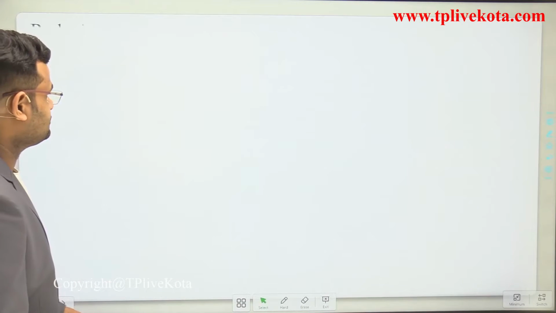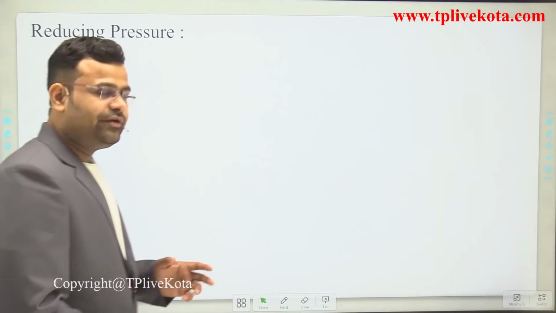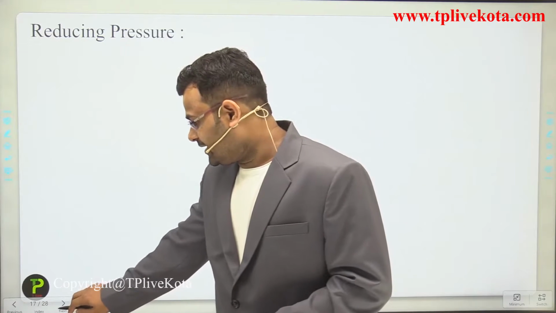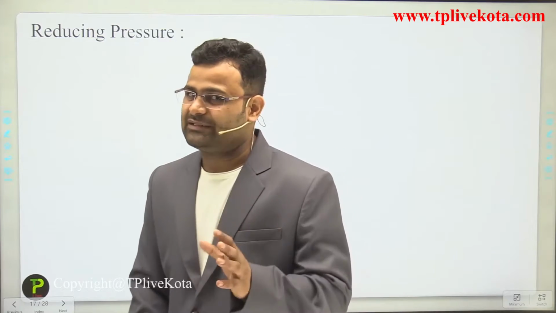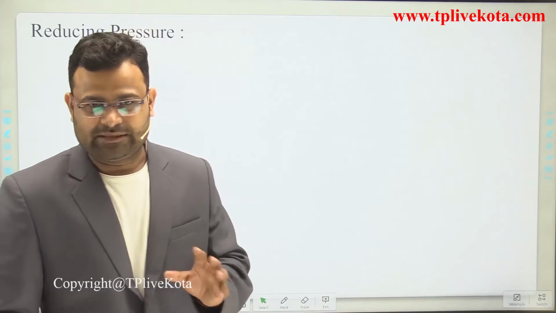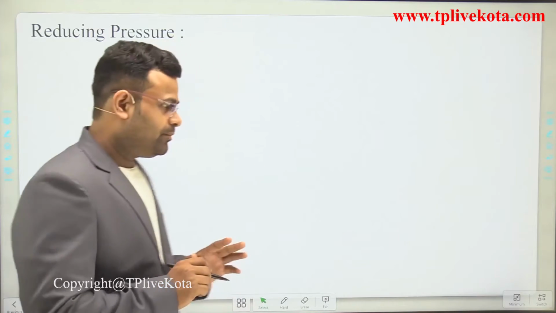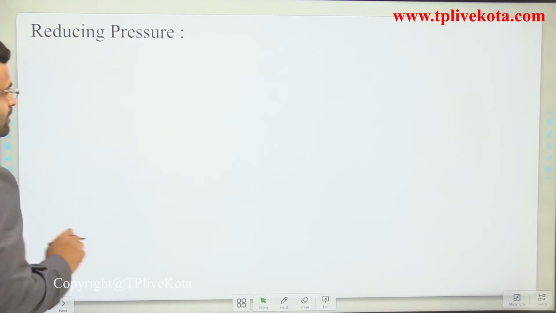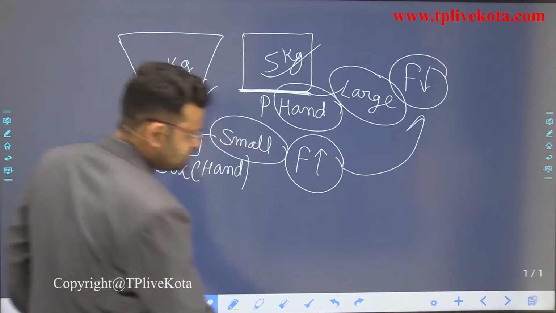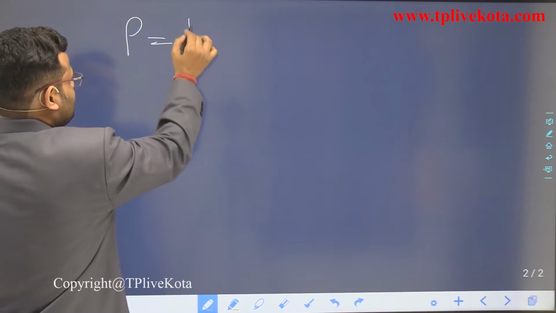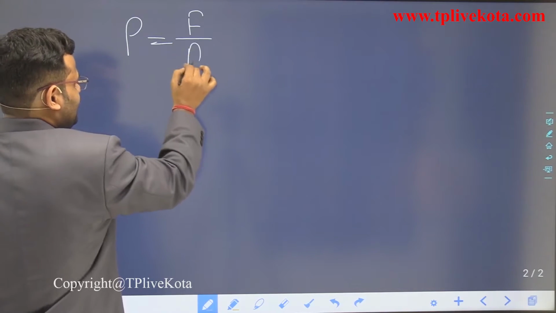Next, how can we reduce the pressure? Let's suppose the mathematical expression of pressure is force upon area. Dear students, that is the relation: pressure is equal to force upon area.